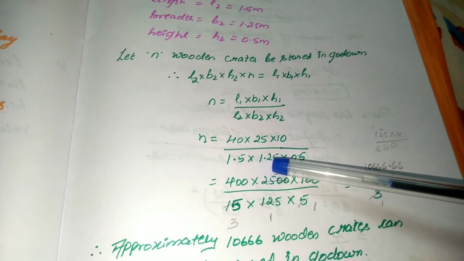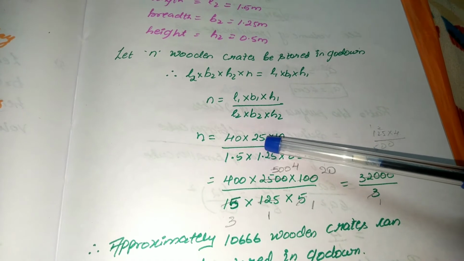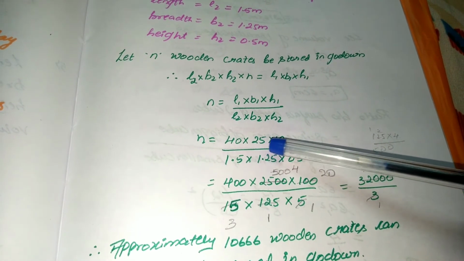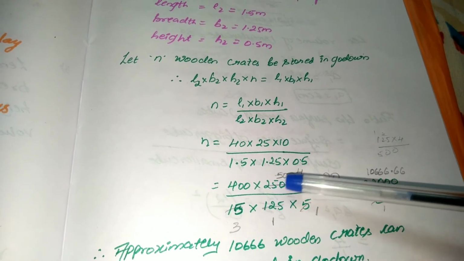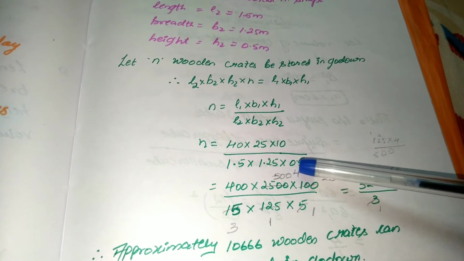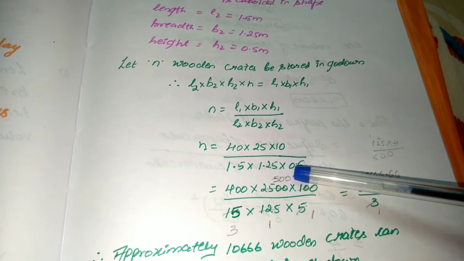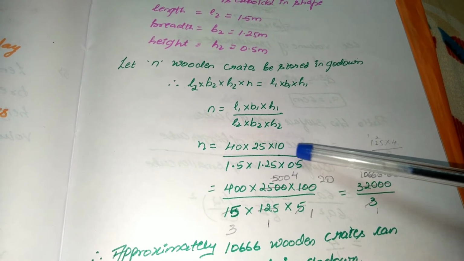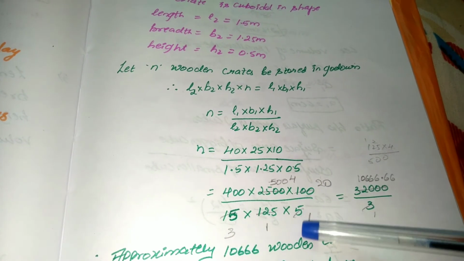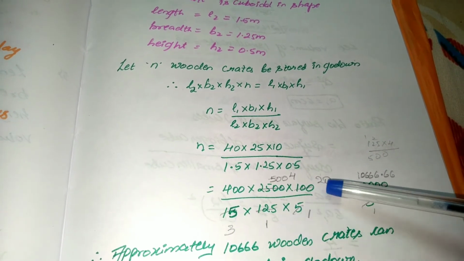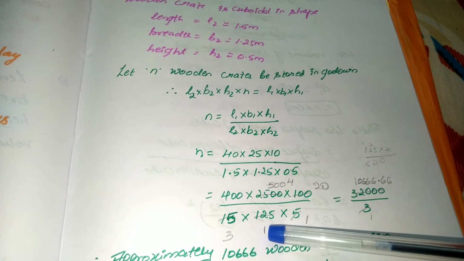Two digits afterwards point is there. So I'll add two zeros in the 25. It will become 2500. Here it is 0.5. After one number there is a point. So I'll add 0 to 10. It becomes 100. Now on cancellation, 5 ones are, 5 twenties are, 125 ones are.